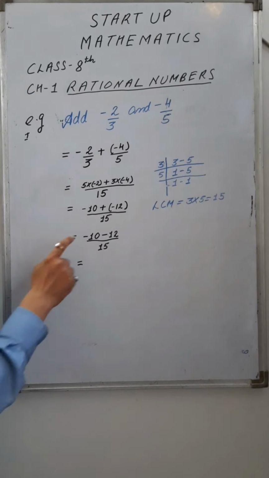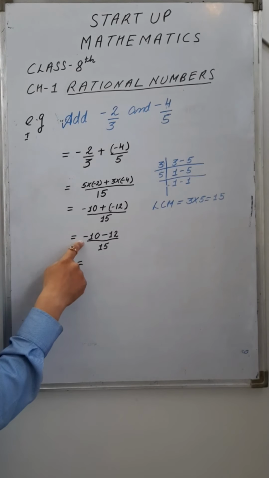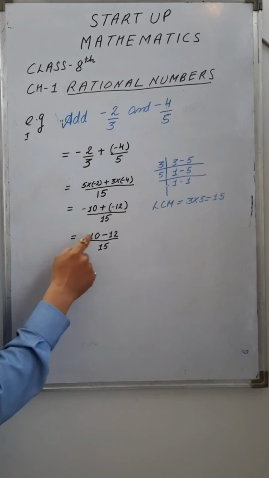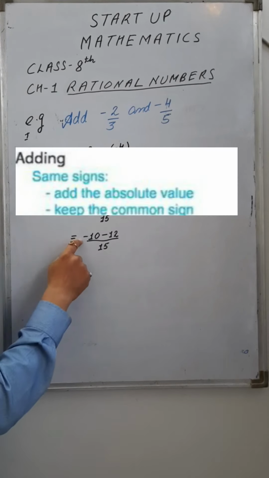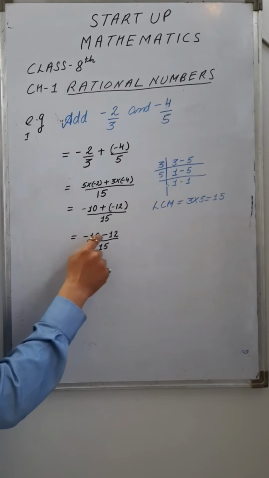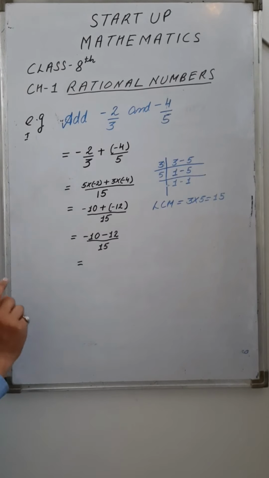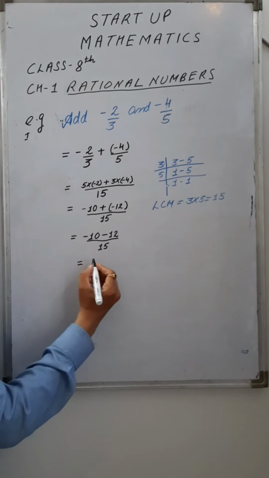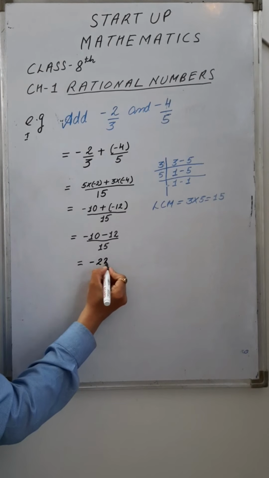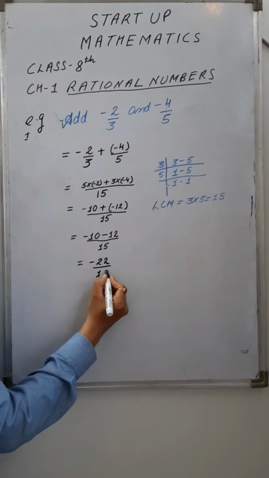See, in the numerator here is minus 10 and minus 12. Both the numbers are of same sign and they are not multiplied together. If the sign is like this, you have to add and give the same sign of the two digits. Like 10 plus 12, 22, and sign is minus. So answer is minus 22 upon 15.